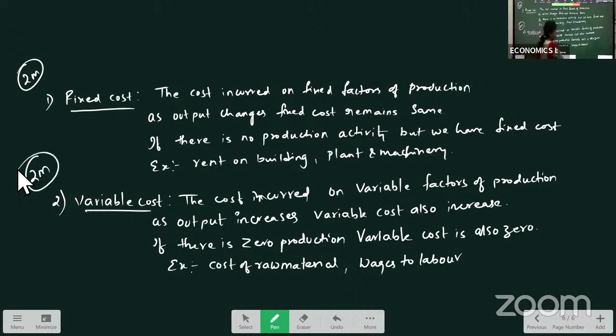Now, the next question we have is total cost. Total cost also you will get for 2 marks. What is total cost? It is the summation of fixed cost and variable cost.